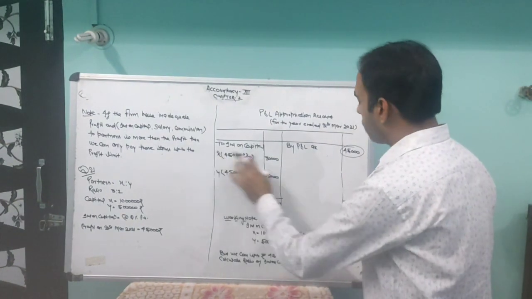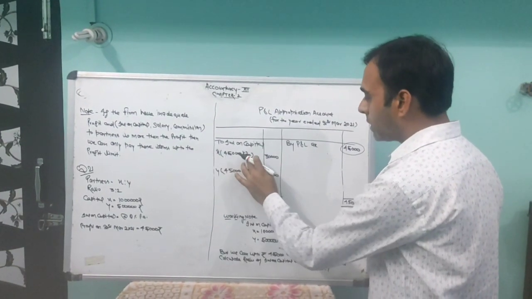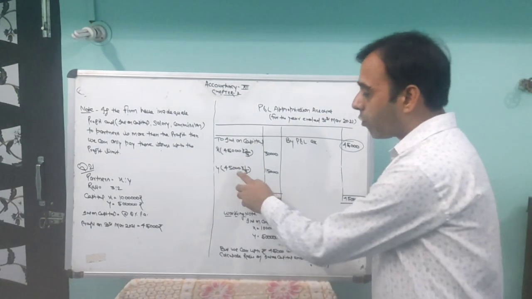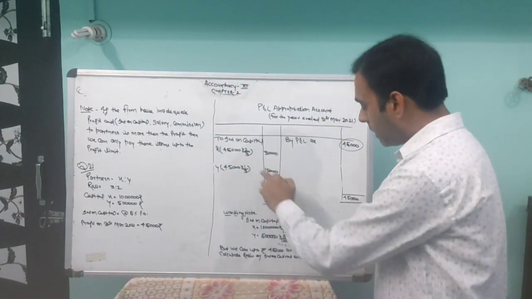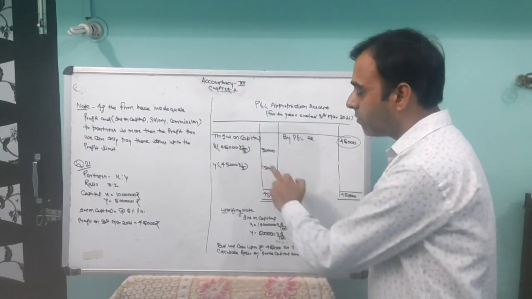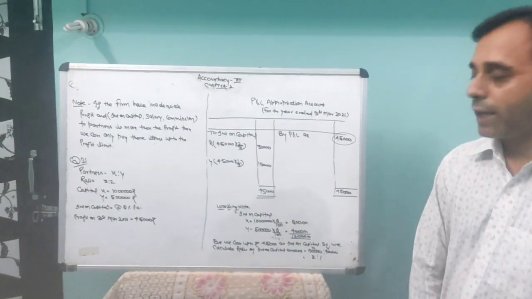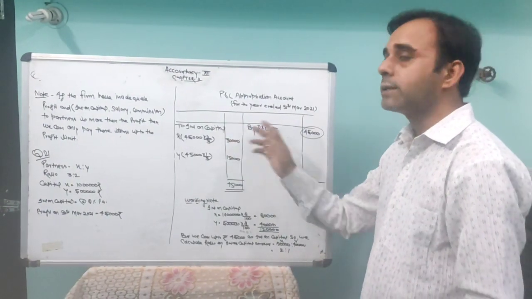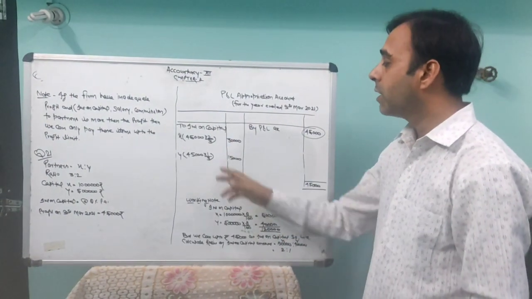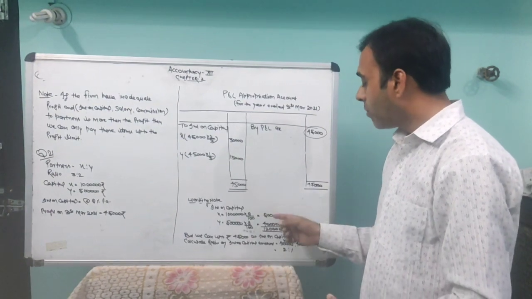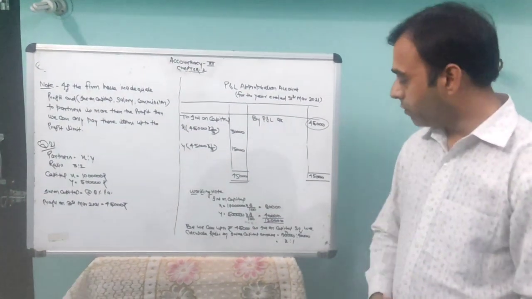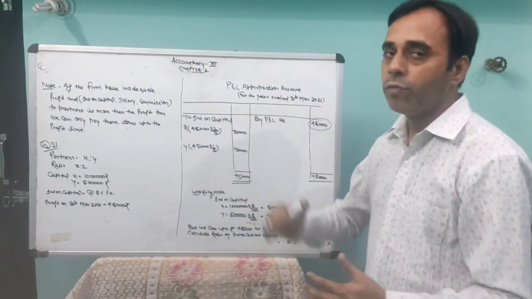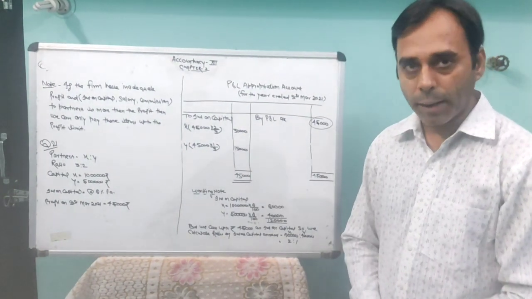So for X, 45,000 into 2 and the total ratio is 3, comes to 30,000 rupees for X. For Y, 45,000 into 1 and the total ratio is 3, comes to 15,000 rupees. So in place of 80,000 and 40,000, we can only pay X 30,000 rupees and we can pay Y 15,000 in place of 40,000. This is the maximum amount we can pay as interest on capital.